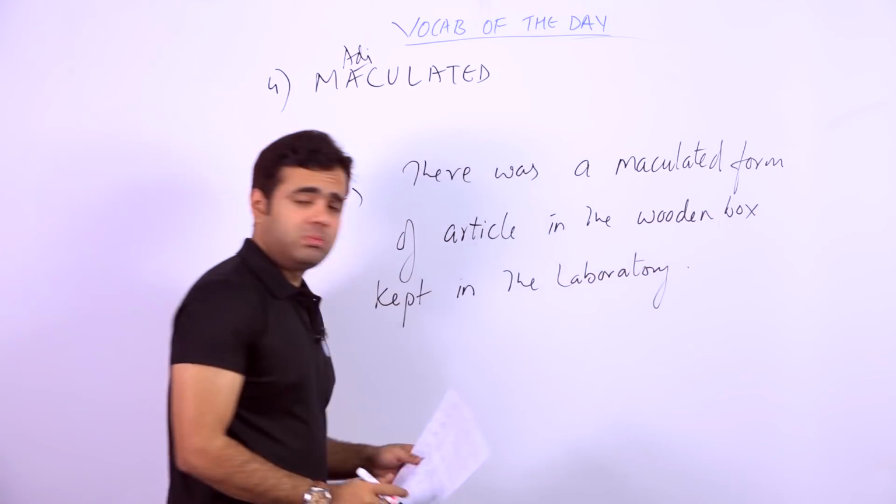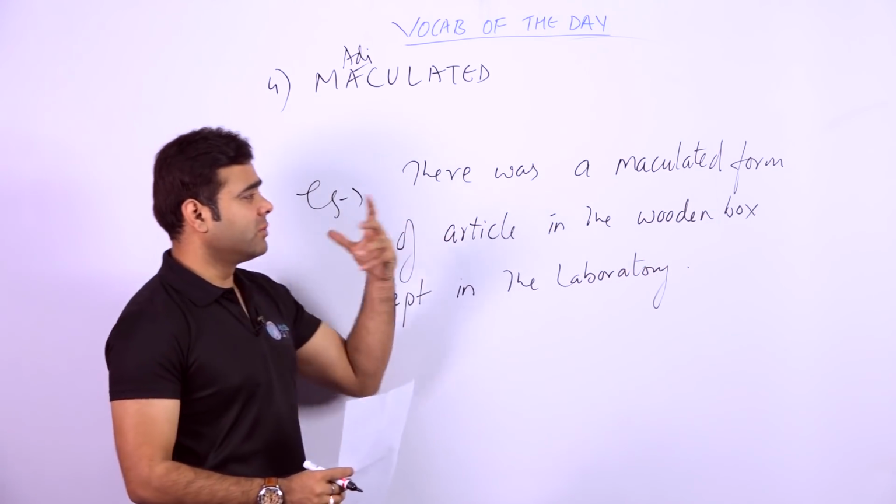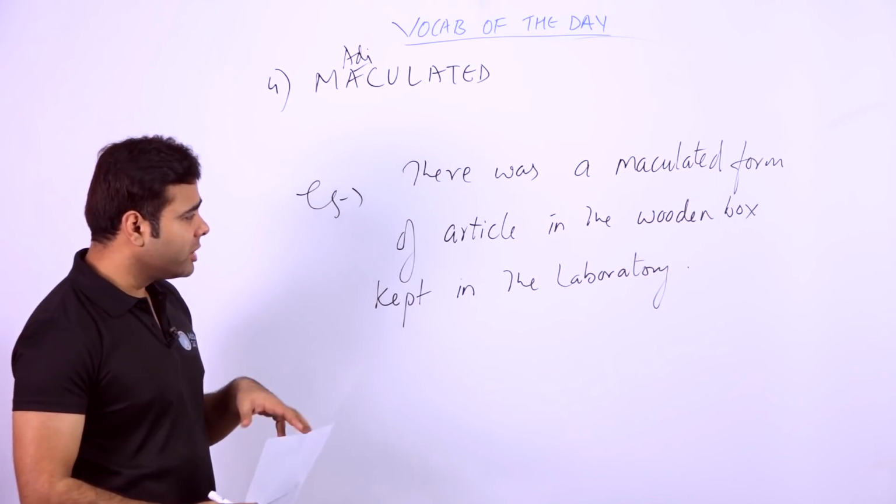Now it's a completely different sentence. There was a maculated form of article in the wooden box.